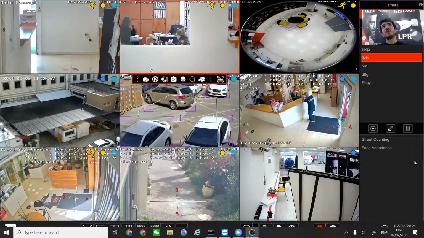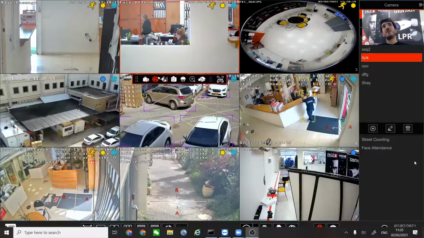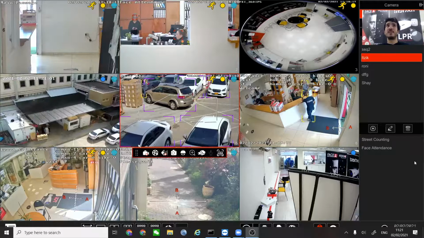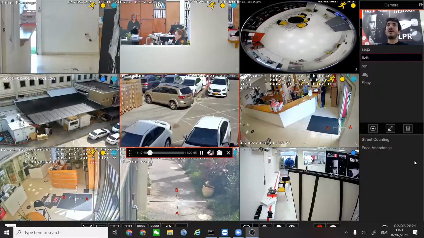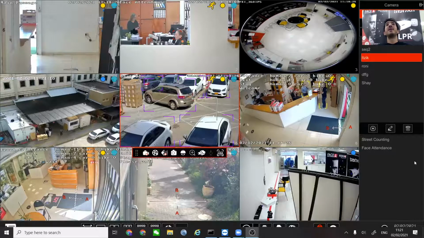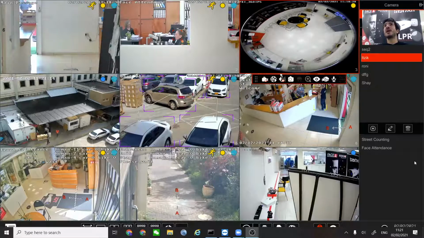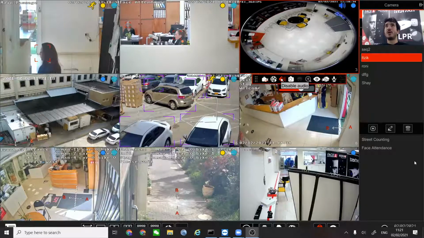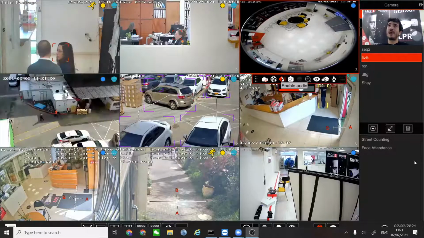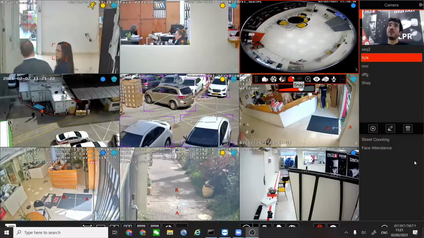Next thing is the mini menu. Every camera that you can see here has a mini menu. If you just press the camera, you can see this menu. You can manual record. You can get an instant playback for the last 5 minutes. You can hear the sound. I will actually do it on the fisheye camera. If you hear the sound, we should hear an echo. If the camera has a built-in microphone or any other microphone, you can just see it.